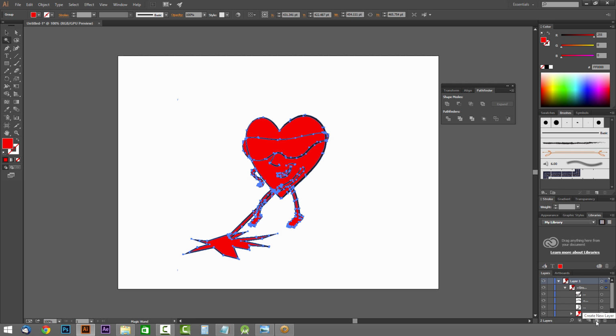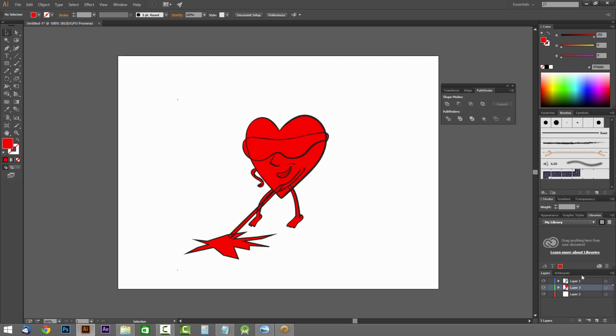Now I'm going to create a new layer here, and I'm going to take that group and put it into it. All right, so I'm going to take that beneath there, and that way we have this layer with all the outlines and the paths, and then beneath it we have our color layers. And so this is just the first layer. We're going to have several. So the black glasses, if we take this with the Direct Selection tool, let me see here.